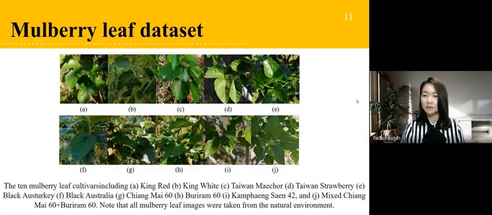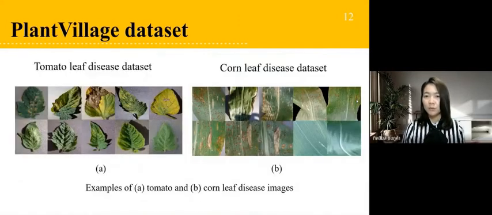In this dataset, the mobile leaf images are diverse in brightness, shadow, and even camera angle, because the images were captured from the natural environment, as shown in this figure. The dataset contains 5,262 images in total.